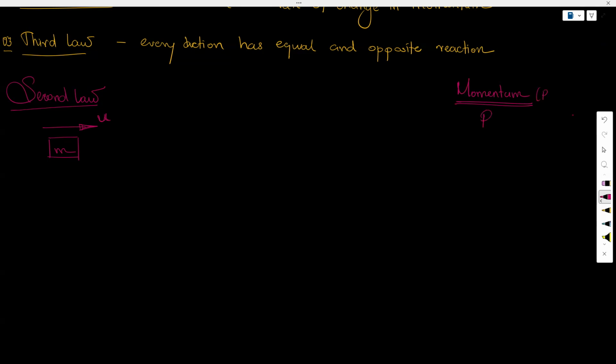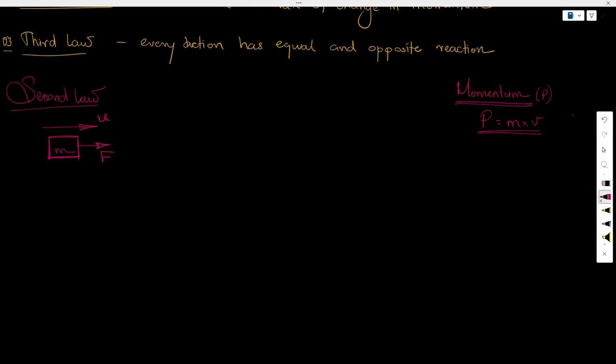Momentum is written as p, and it is the multiplication of mass times velocity. If it has this much momentum, then it has the ability to be in motion with that momentum. It will be in motion in the same direction since it is a vector. So let's say I am applying a force to this object that is moving with a velocity of u.